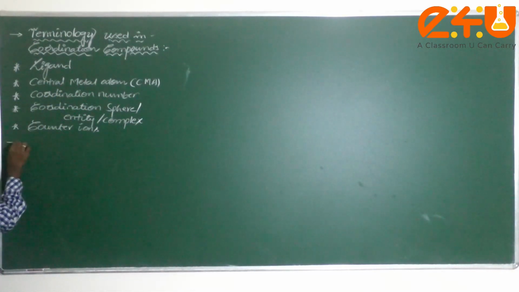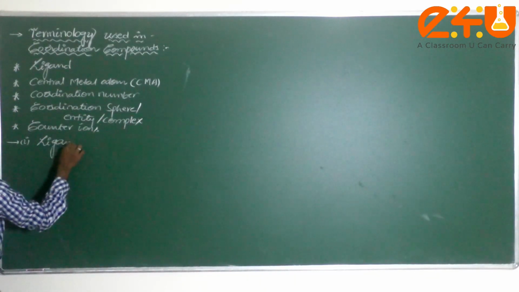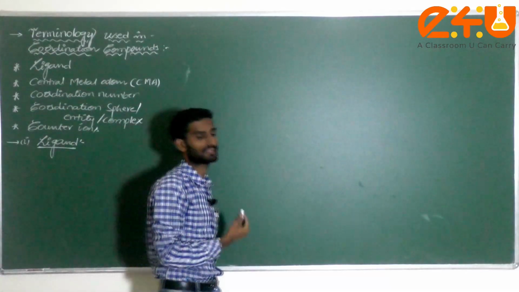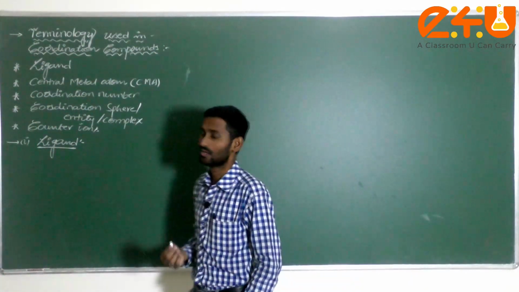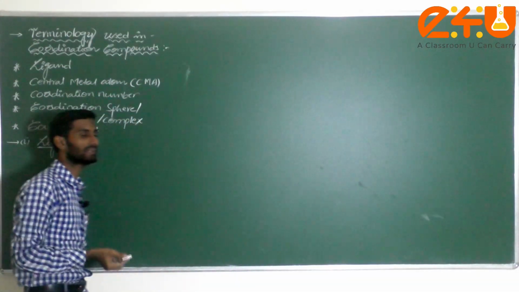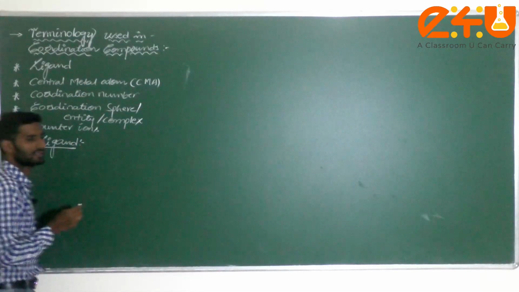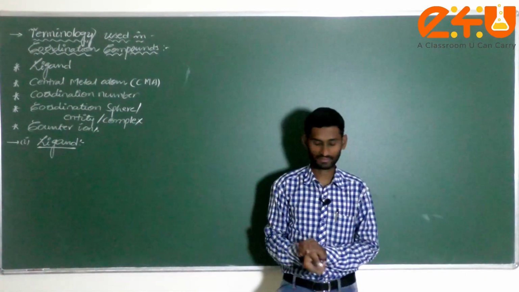First of all, we have to start with, dear student, ligand. What is ligand? Generally it's also pronounced like ligand, but commonly it is called ligand. Now the ligand can be defined as, generally, in different books they give different definitions.